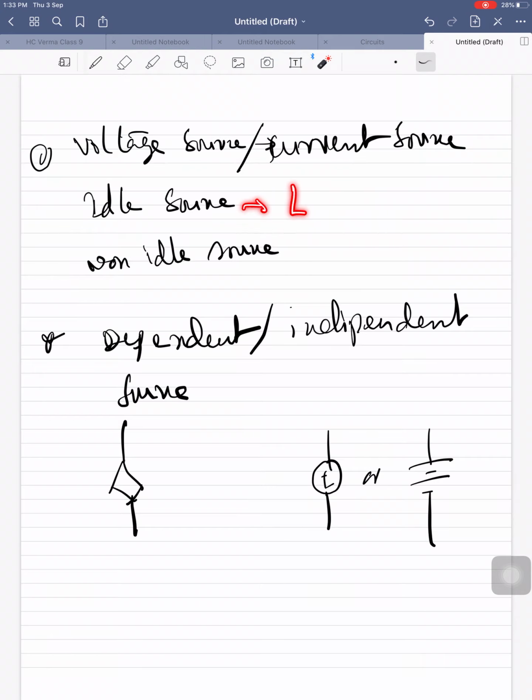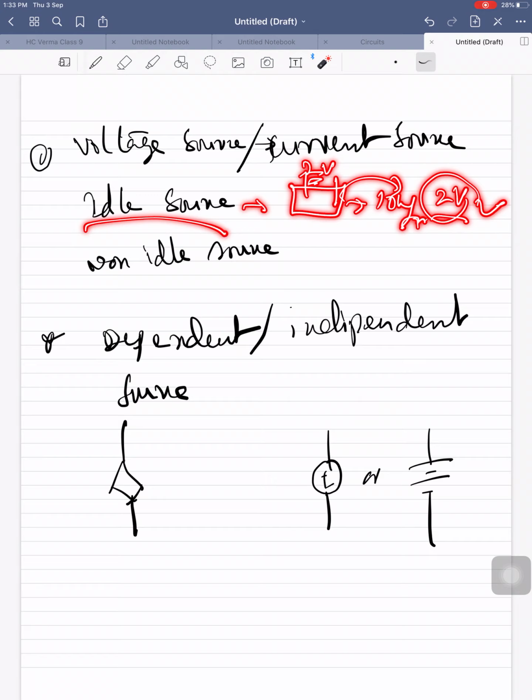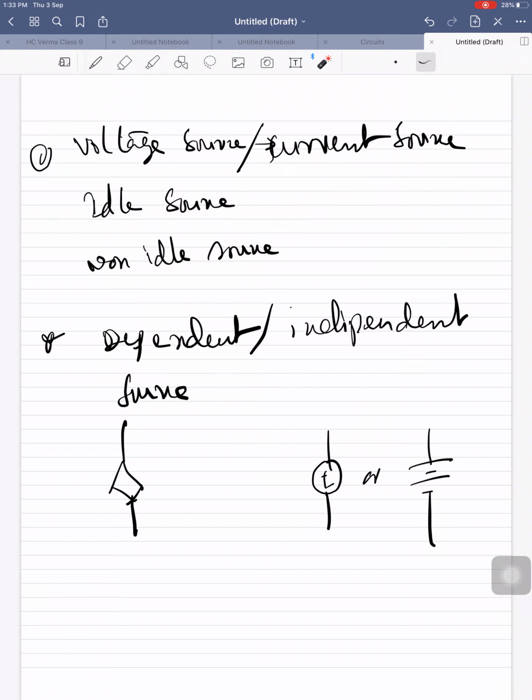That means if you keep a battery for 10 years, once you measure the voltage, let it be 2 volts, after 10 years also the voltage should be the same, then only that source is called an ideal source. Non-ideal source means the voltage or current magnitude will decrease with respect to time.